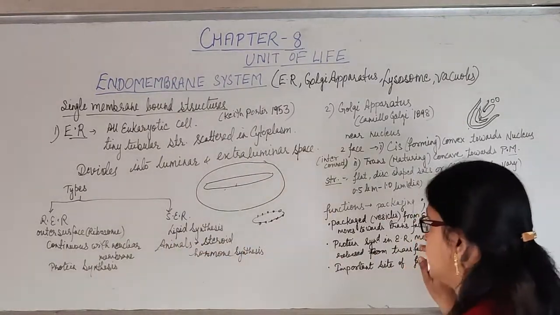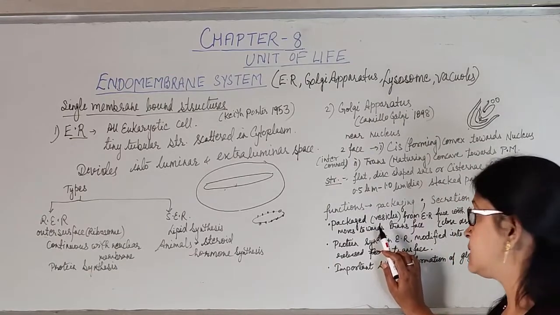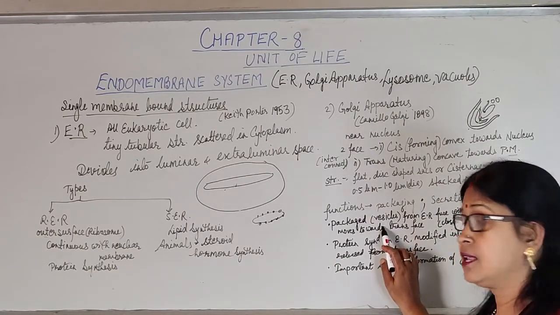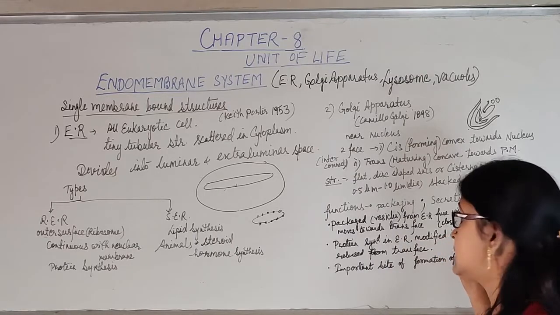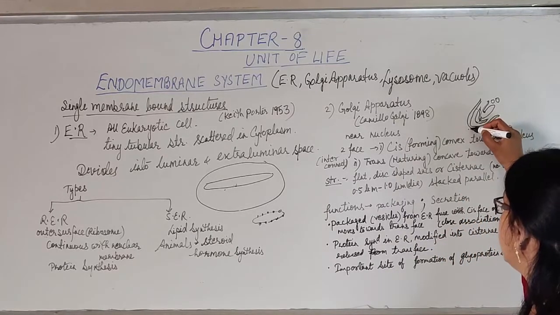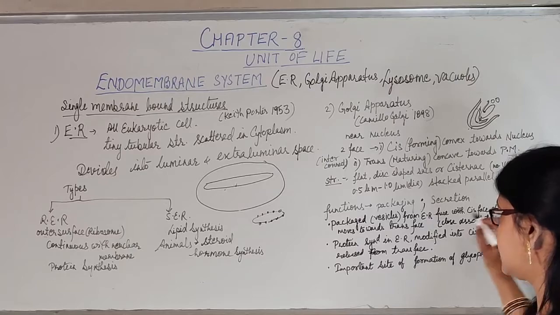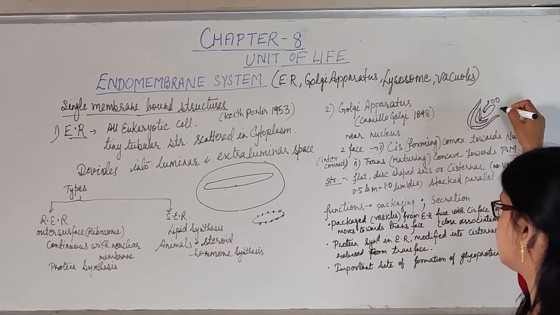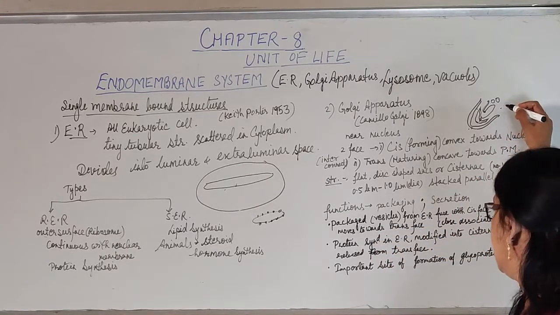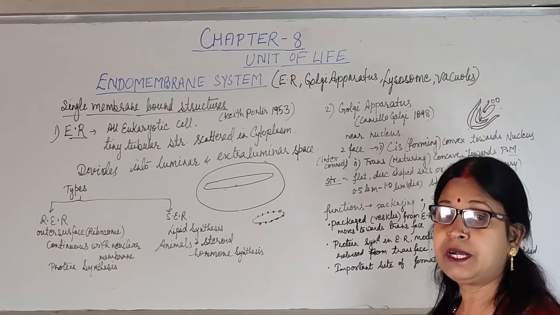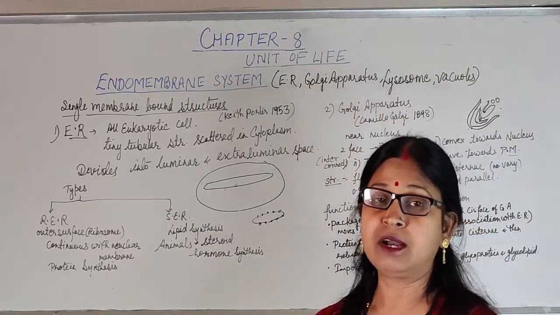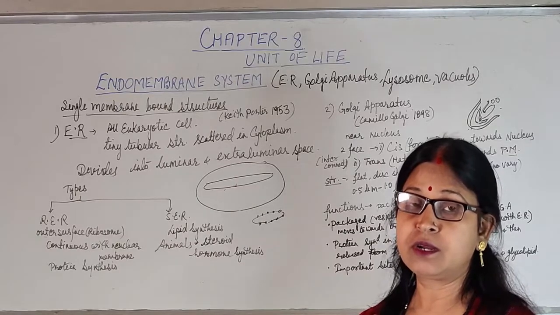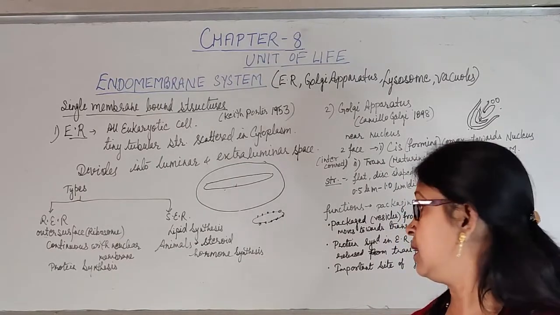From the endoplasmic reticulum, materials are packaged in the form of vesicles, which fuse with the cis face of the Golgi apparatus and move towards the trans face, that is the maturing face. That's why the Golgi apparatus and endoplasmic reticulum are present in close association inside the cell.